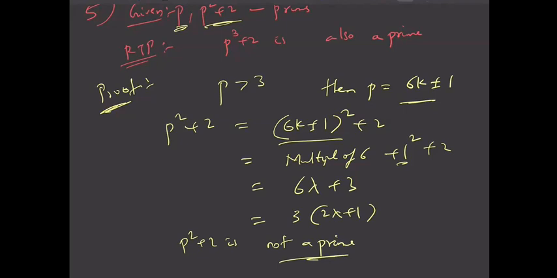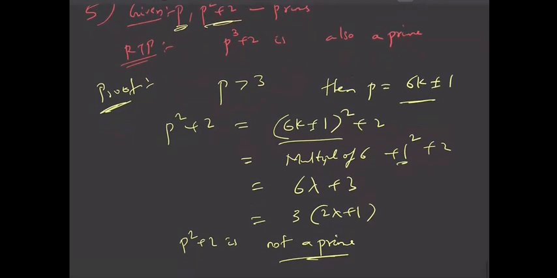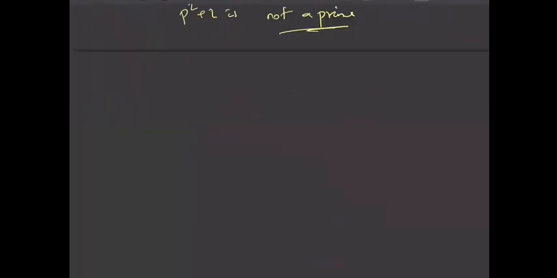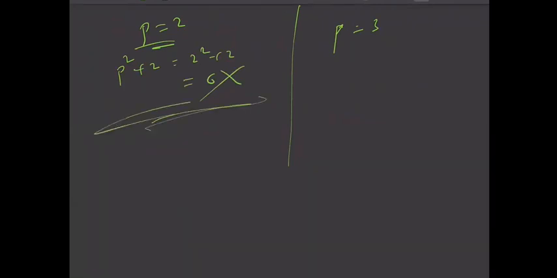So first of all, he said that p and p square plus 2 must be primes. I have proved that if my prime is greater than 3, then p square plus 2 can't be prime at any cost. So what are the leftover cases? The leftover cases are p less than or equal to 3, that is p equal to 2 and p equal to 3. Now if p equal to 2, p square plus 2 is 2 square plus 2, that is 6. It is not a prime. So this case is also rejected.